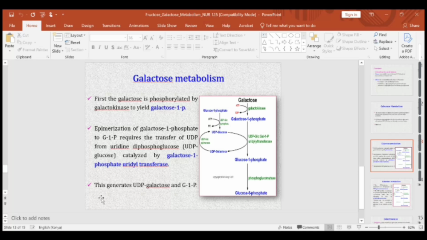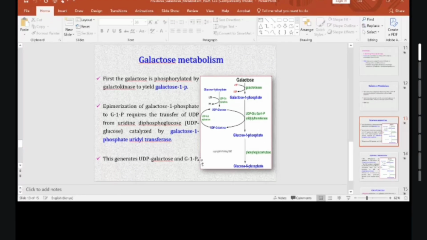When that happens, you're going to get two products. Initially you had UDP joined to glucose. Epimerization is occurring, so you are ultimately going to get UDP joined to galactose, and glucose, which was originally attached to the UDP, will be phosphorylated at position 1. So you get glucose 1-phosphate and UDP galactose. That is what is happening.